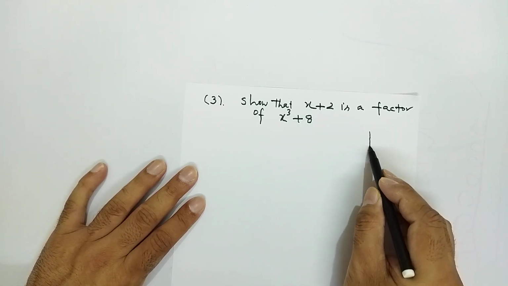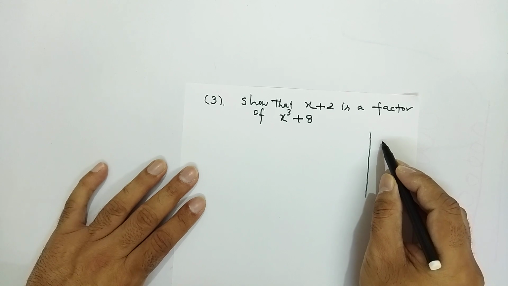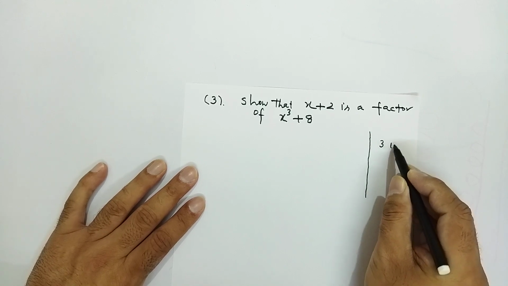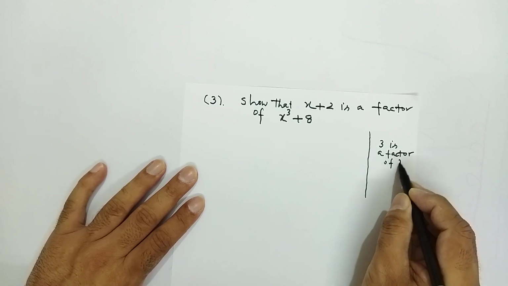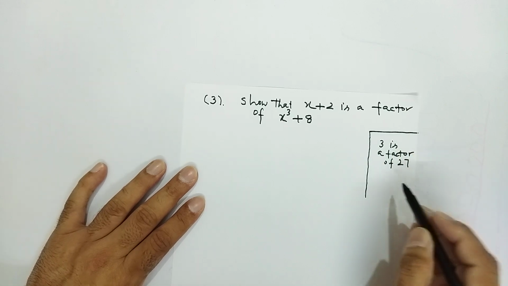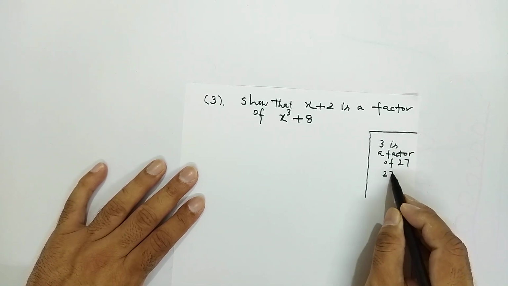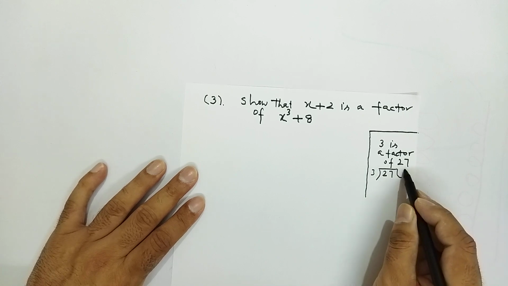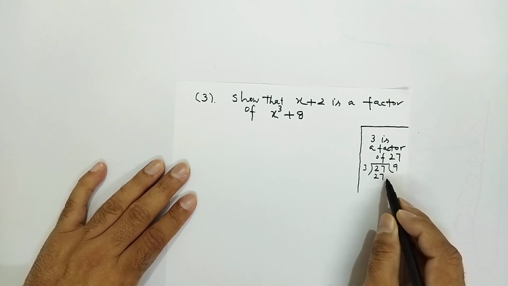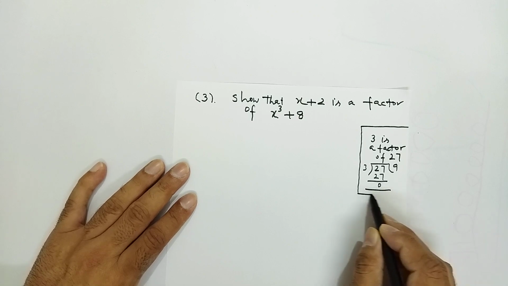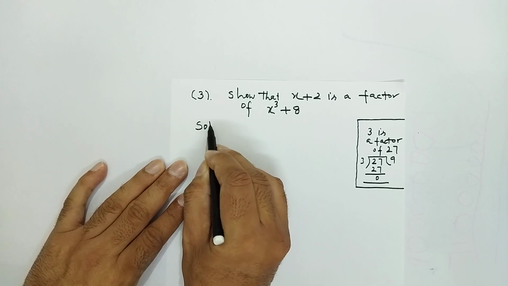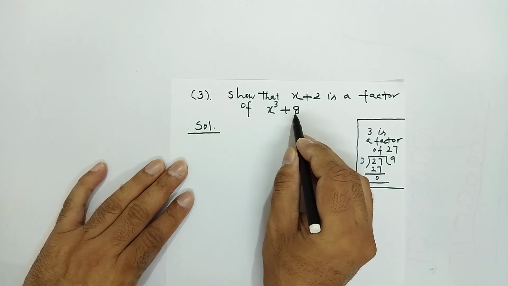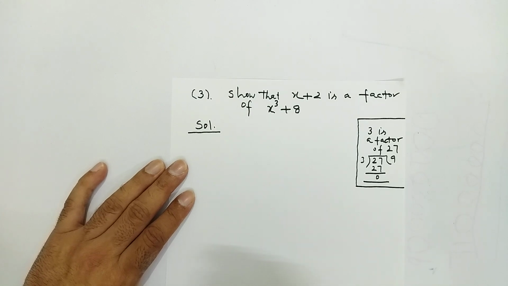Now students, you know well that when I say that 3 is a factor of 27, we divide 27 by 3 and it is exactly divisible with the remainder 0. So in this case we say that 3 is a factor of 27. Similar is this case. Here we divide this by this. This question can be done by factor method also and by long division also.